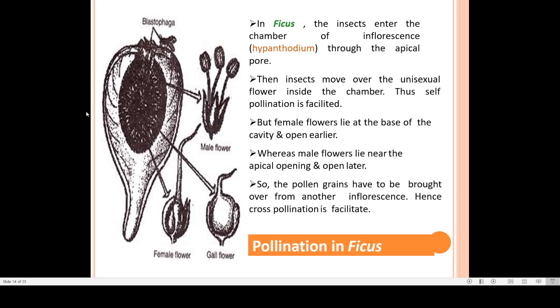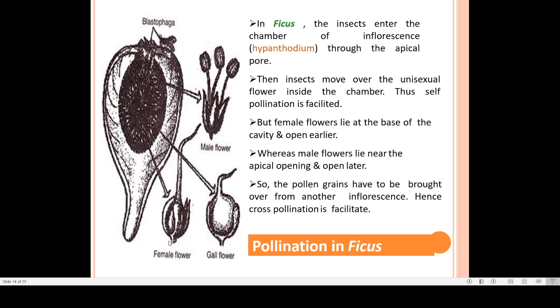This one is also one more example. Ficus is a plant which is actually an inflorescence. It is not a single flower, it is a cluster or group of flowers. Here also cross pollination occurs.